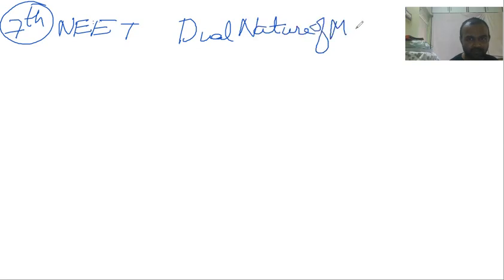So we are doing the 7th chapter in your CBSE or NEET syllabus, which is called Dual Nature of Matter and Radiation. Very easy chapter. This is almost like a chemistry chapter.